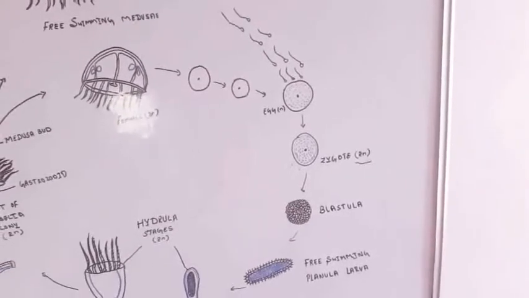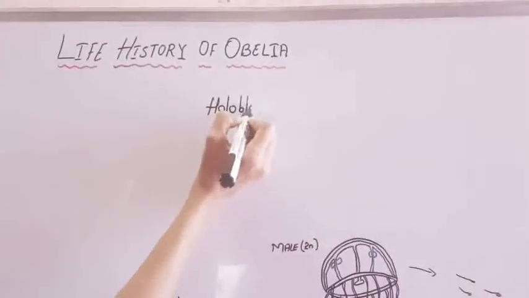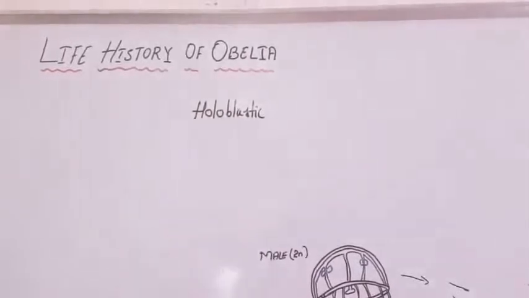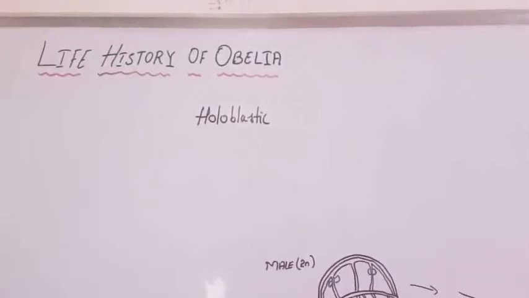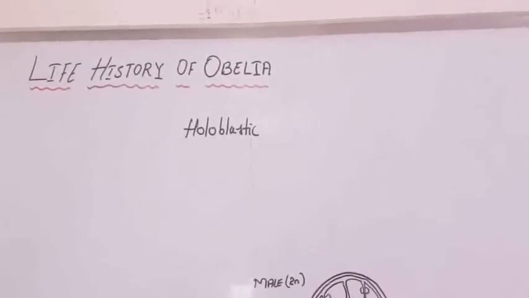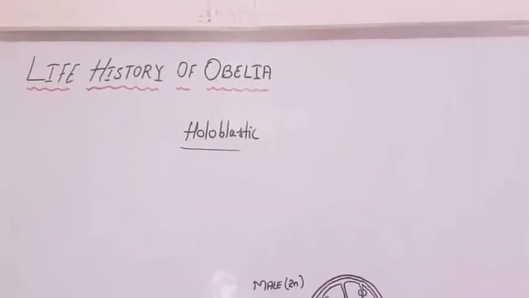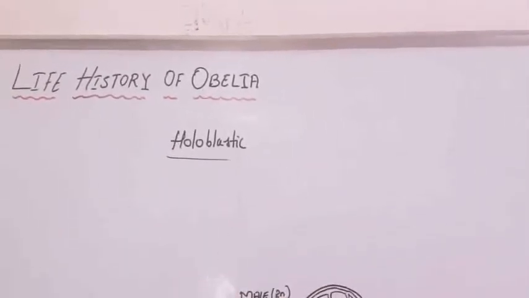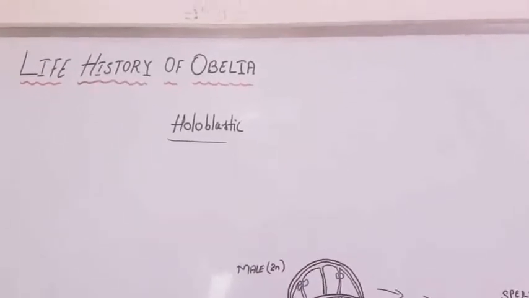The cleavage is holoblastic, meaning complete division of the egg into blastomeres, forming a single layered blastula.